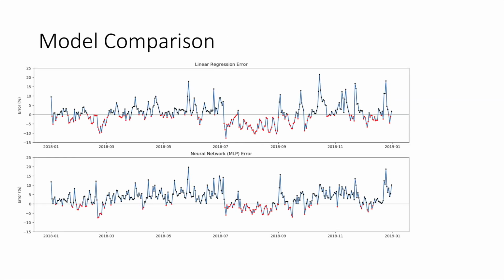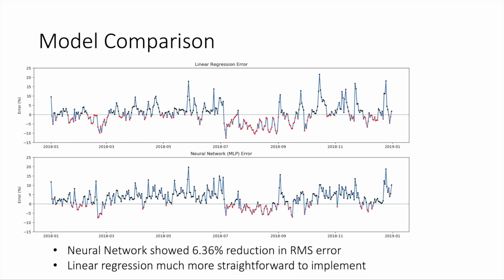Looking at the errors, we can see that both of our models stay within about a 20% range of overprediction and about a 12% range of underprediction. Overall, we found that the neural network showed about a 6.36% reduction in root mean squared error. However, the linear regression was much more straightforward to implement.